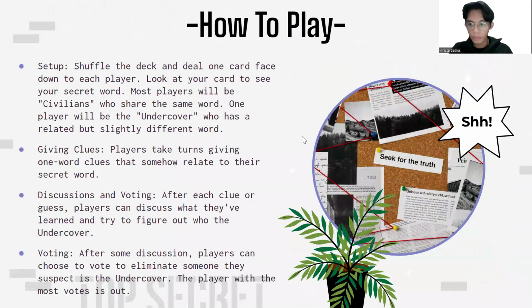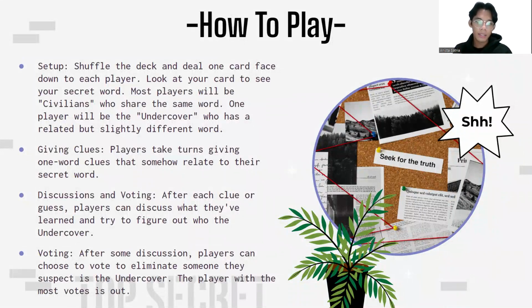First is the setup. You shuffle the deck and deal one card face down to each player. You look at your card to see your secret word. Most players will be civilians, who share the same word, and one player, or maybe two, will be the undercover, who has a related but slightly different word. Those are the two roles, so you need to set up the roles.